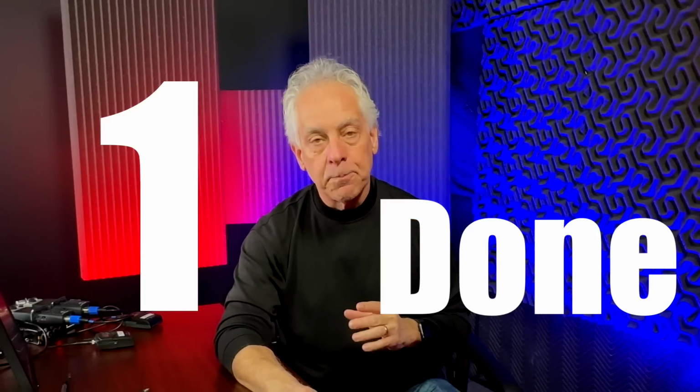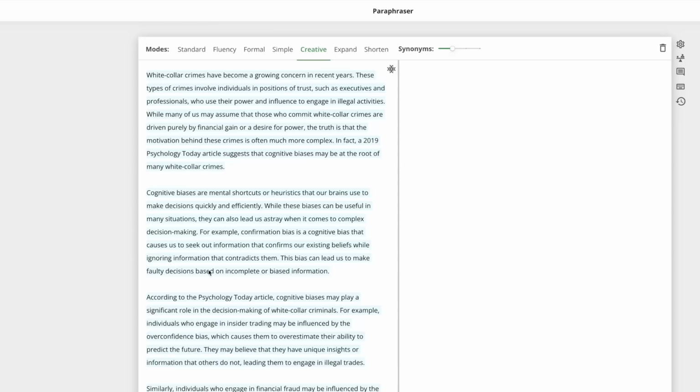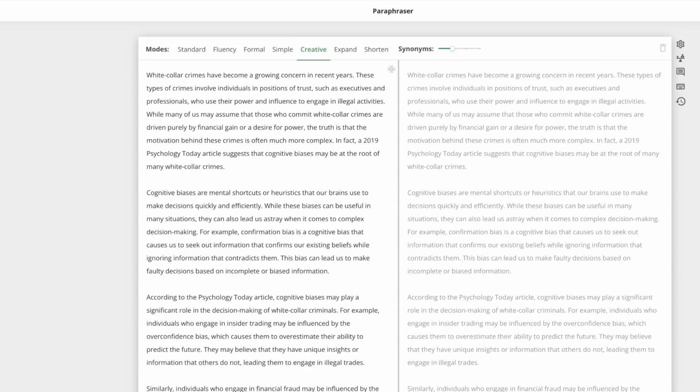On to phase 2. Now, I copied the article that ChatGPT wrote and imported it into QuillBot. There, I read the article, added any touches that gave it personality, and then asked QuillBot to paraphrase it for me.